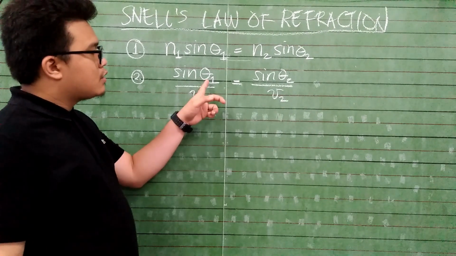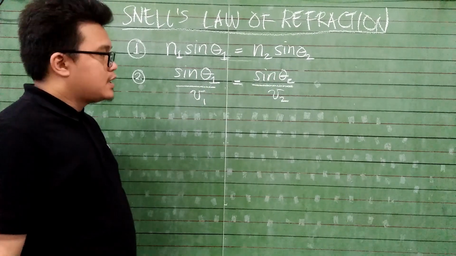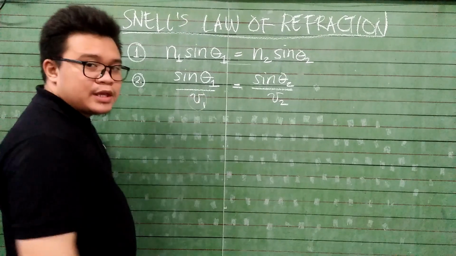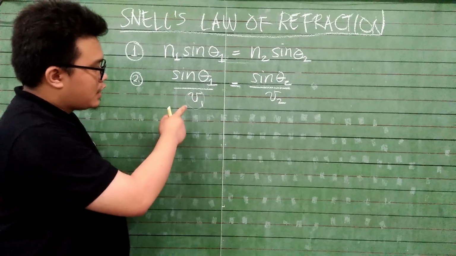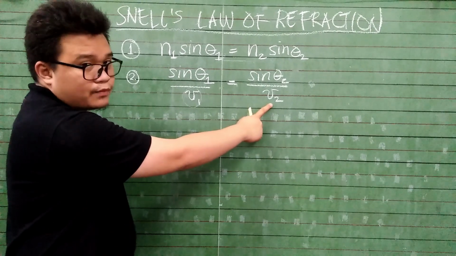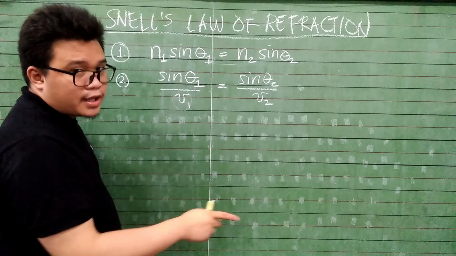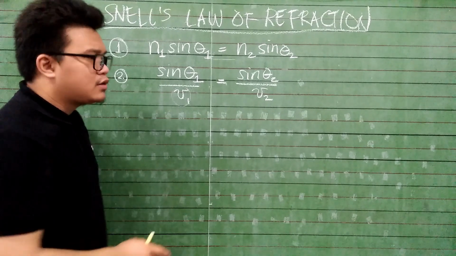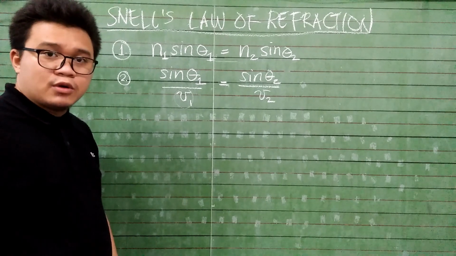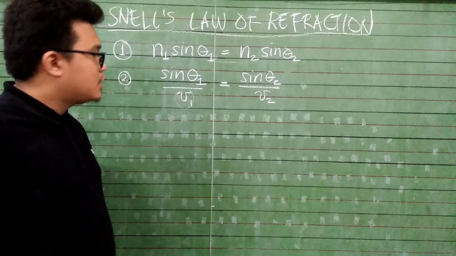We know for a fact a while ago that angle 1 is our angle of incidence, and angle 2 is our angle of refraction, and that v1 here is the speed of light in the first medium where it travels, and v2 is the speed of light in the second medium where white light exits or travels. So later on, we don't know yet whether from v1 to v2 it becomes faster or slower. We will know the significance of these equations later on.